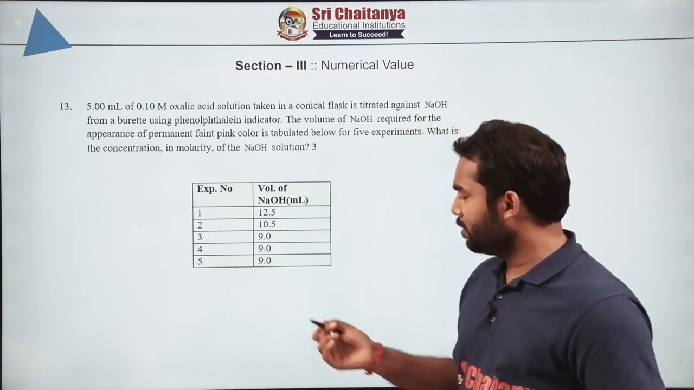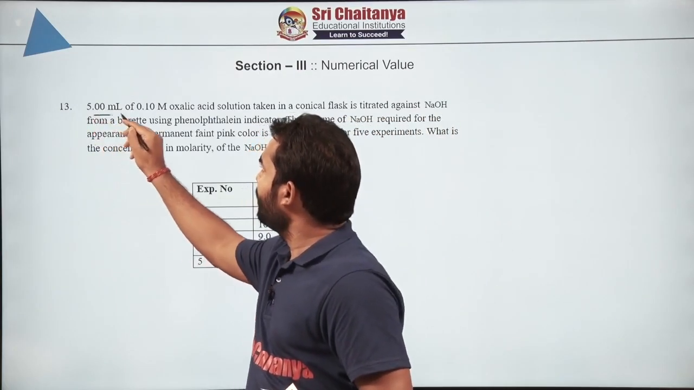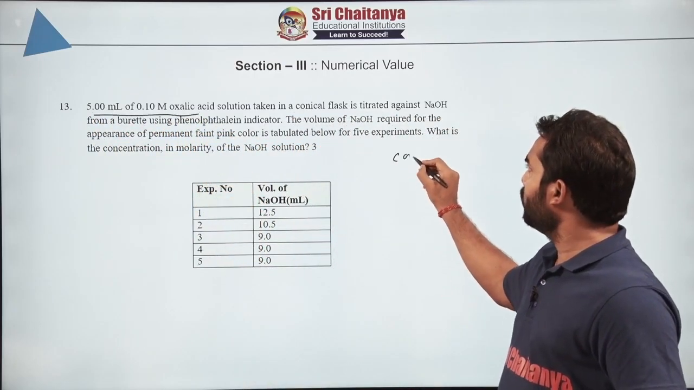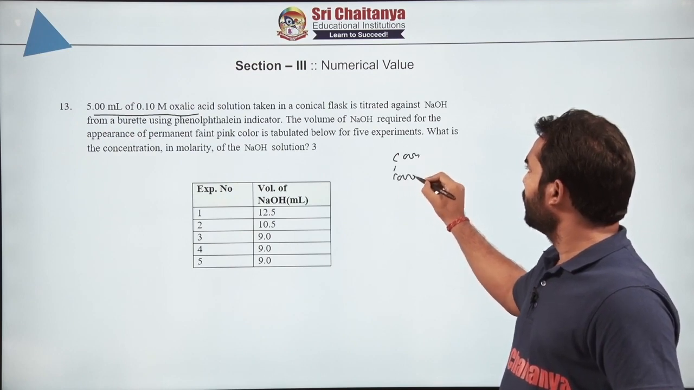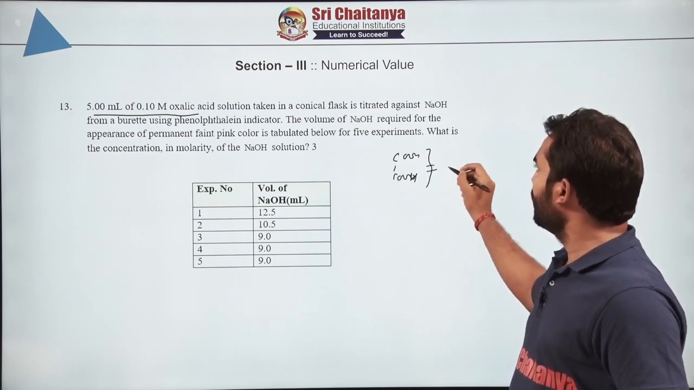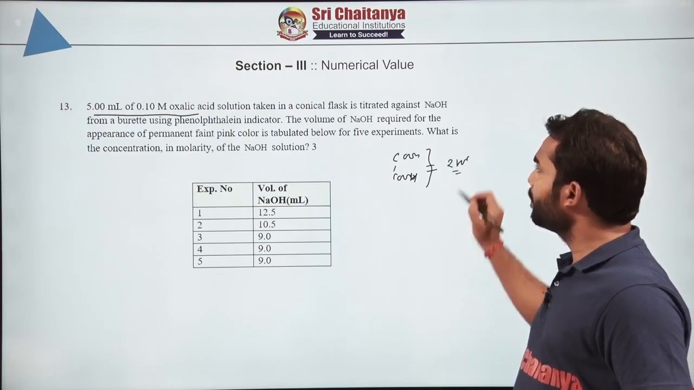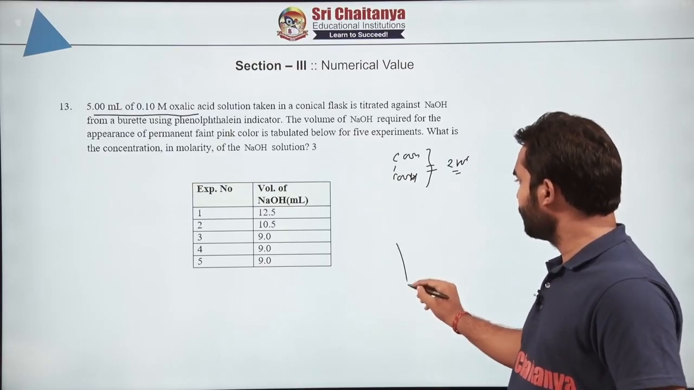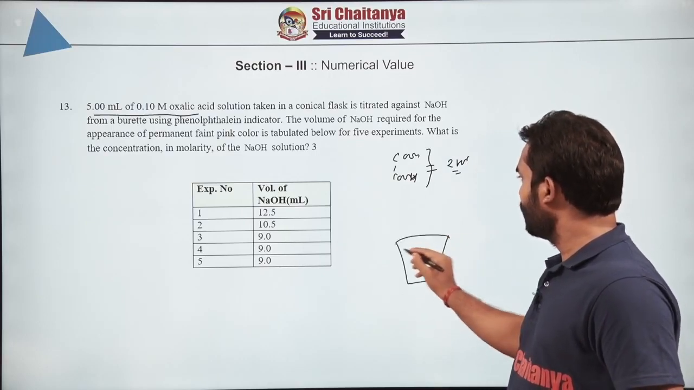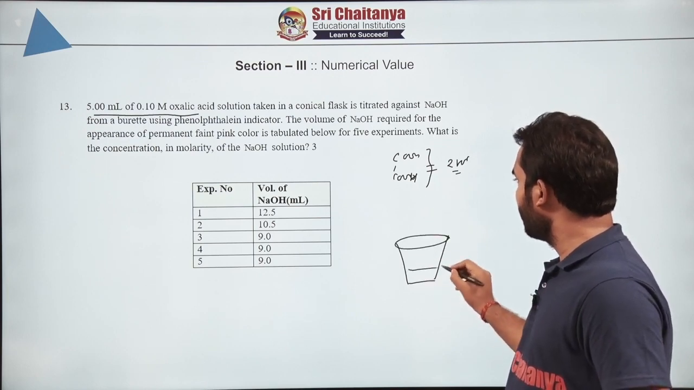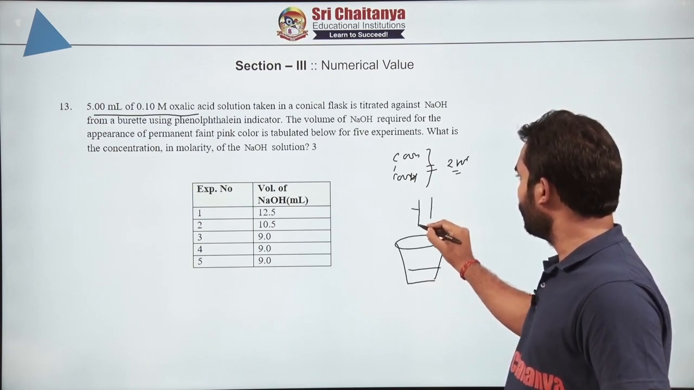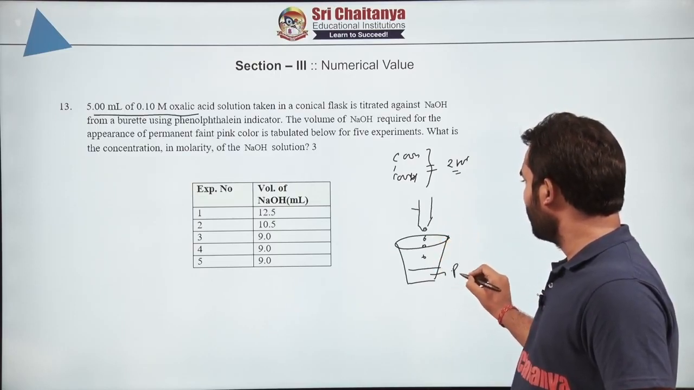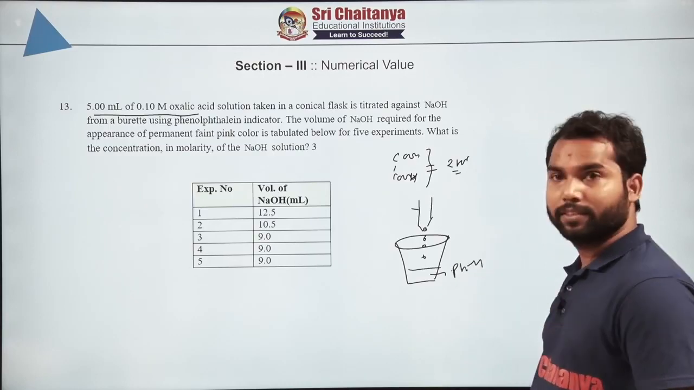Fine. So let us look at the question number 13. What it says, that 5 ml of 0.1 molar oxalic acid. You know what is oxalic acid? COOH and COOH, right? So it is having basically 2 H plus ions in it. Was taken in a conical flask and is titrated against NaOH, by using phenolphthalein as indicator. So I will write phenolphthalein as PHH.